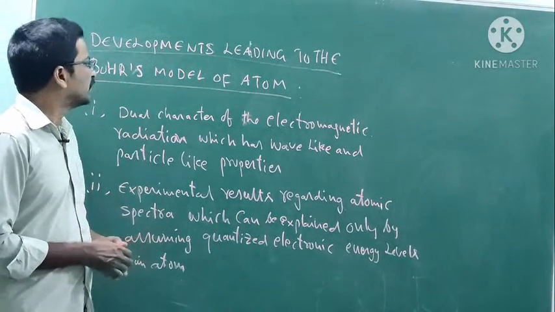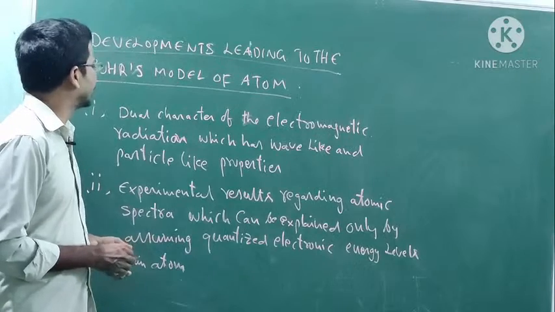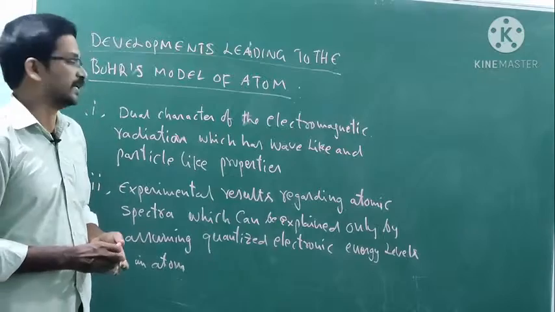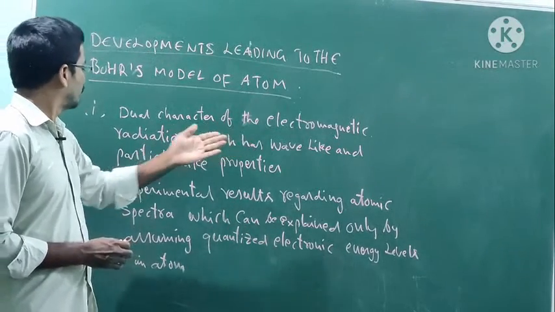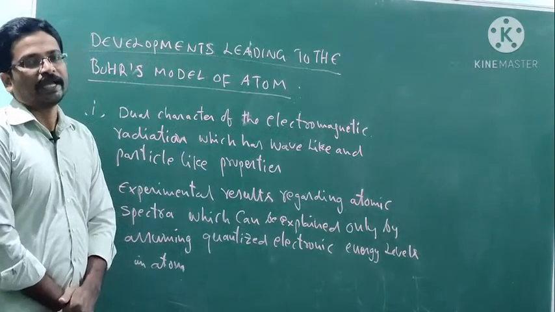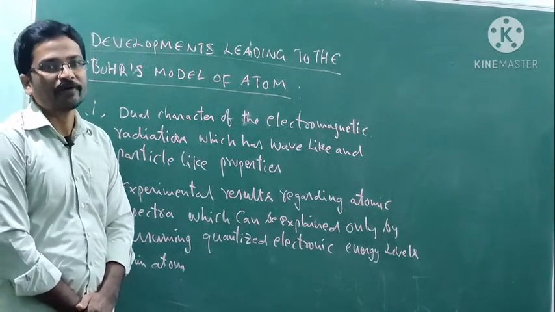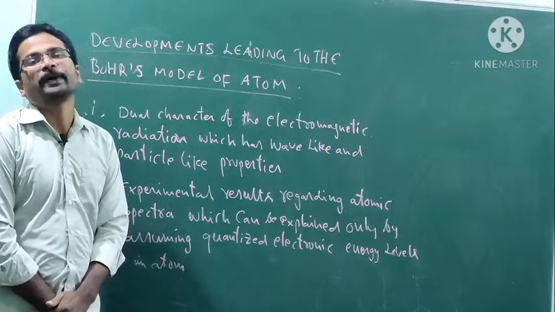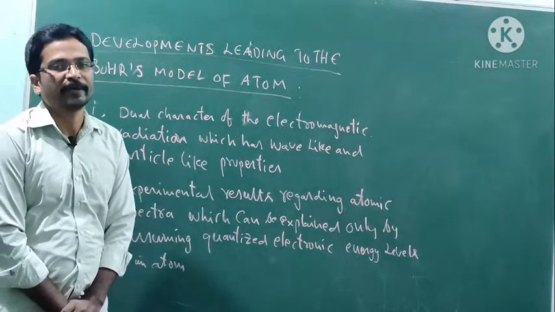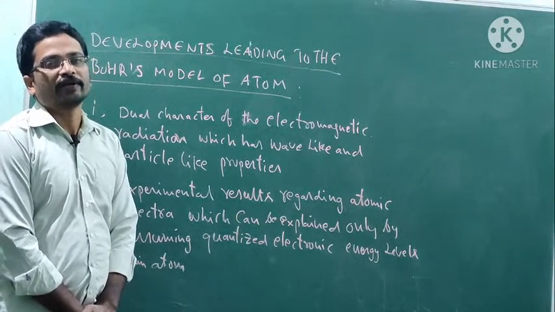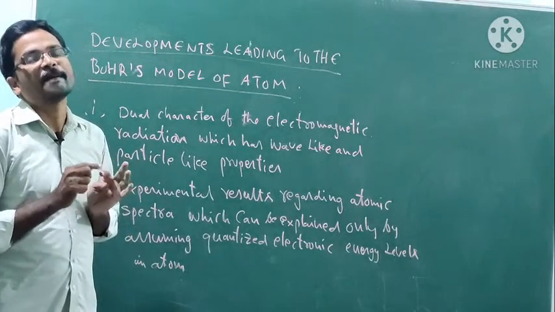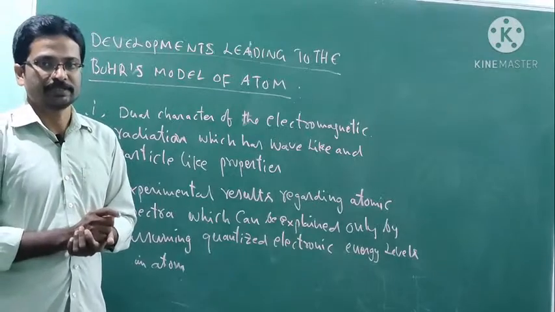The first one is the dual character of electromagnetic radiation, which has wave-like and particle-like properties. We know electromagnetic radiation has both wave-like and particle-like properties.